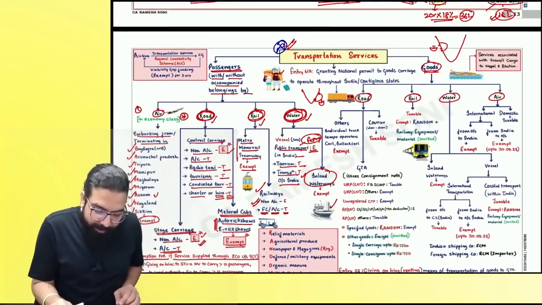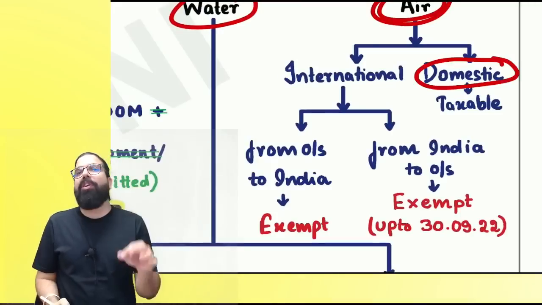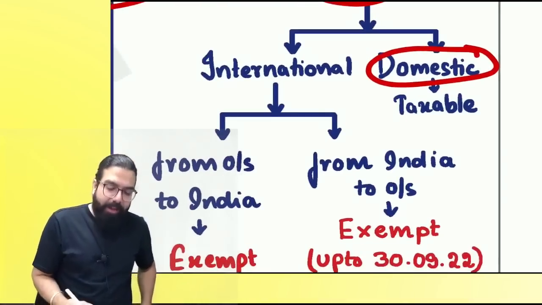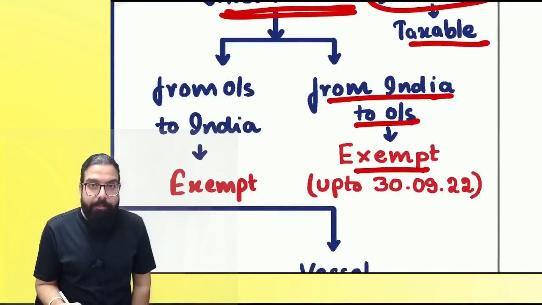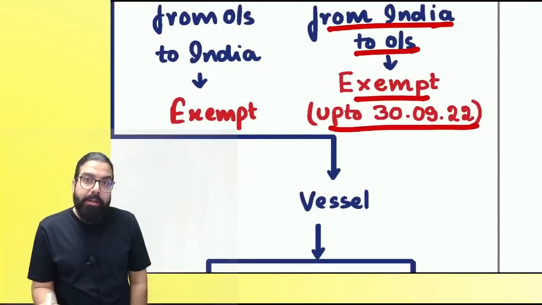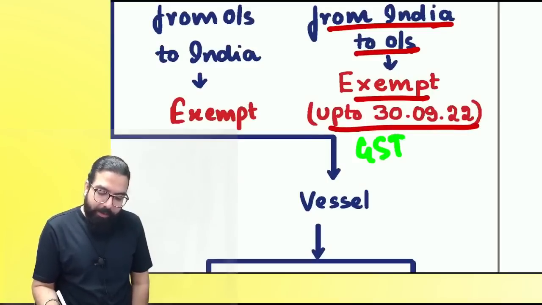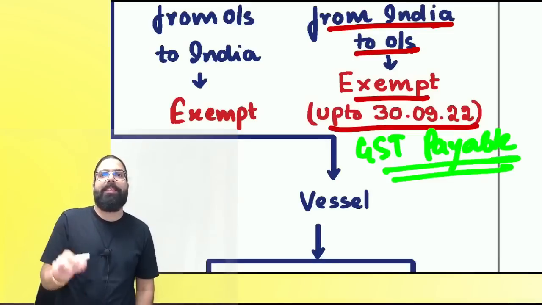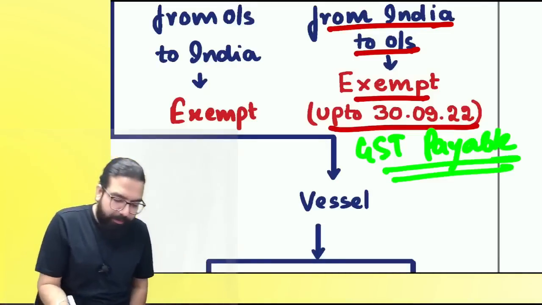Now, please come to the right hand side. Here we have air transportation. Domestic transportation of goods by air: we are in goods now. Goods transportation is always taxable. Internationally, if you are going from India to outside India, it was exempted till 30th September 2022. That date has now gone, and hence GST is payable. It is no more under exemption. Please write down and keep: 30th September 2022 is gone and now it is taxable.